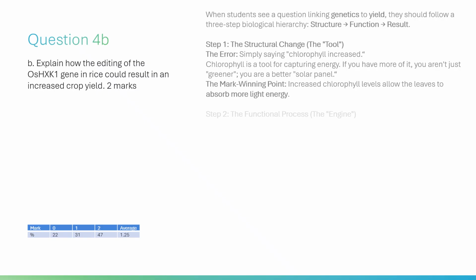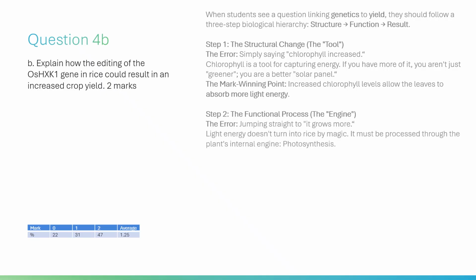Step 2, the functional process, the engine. The error: jumping straight to it grows more. Light energy doesn't turn into rice by magic. It must be processed through the plant's internal engine, photosynthesis. The mark-winning point: this additional absorbed energy leads to an increased rate of photosynthesis.